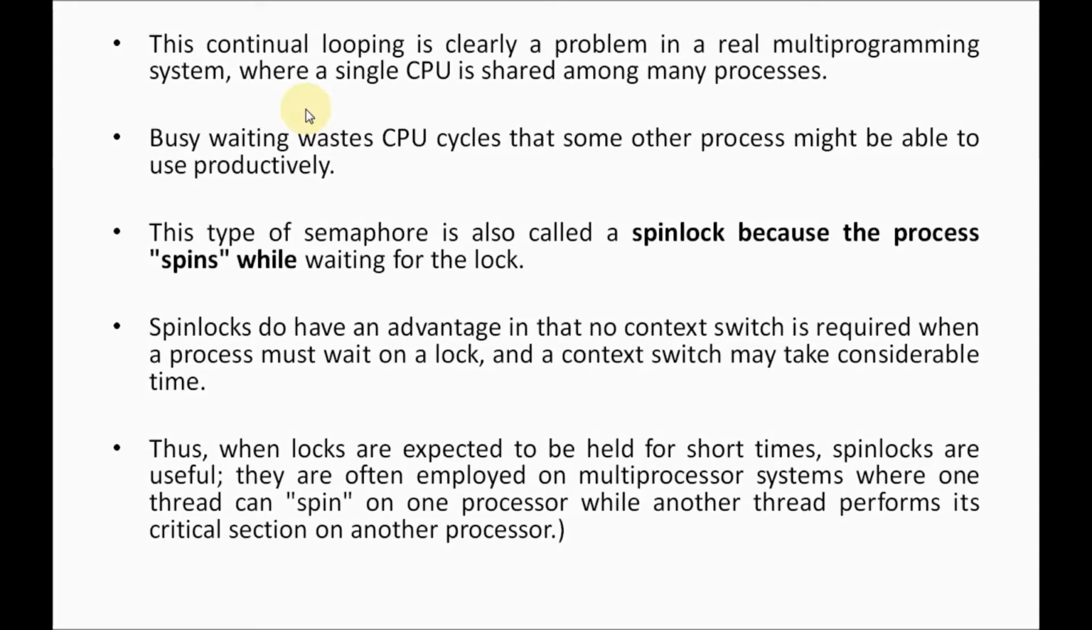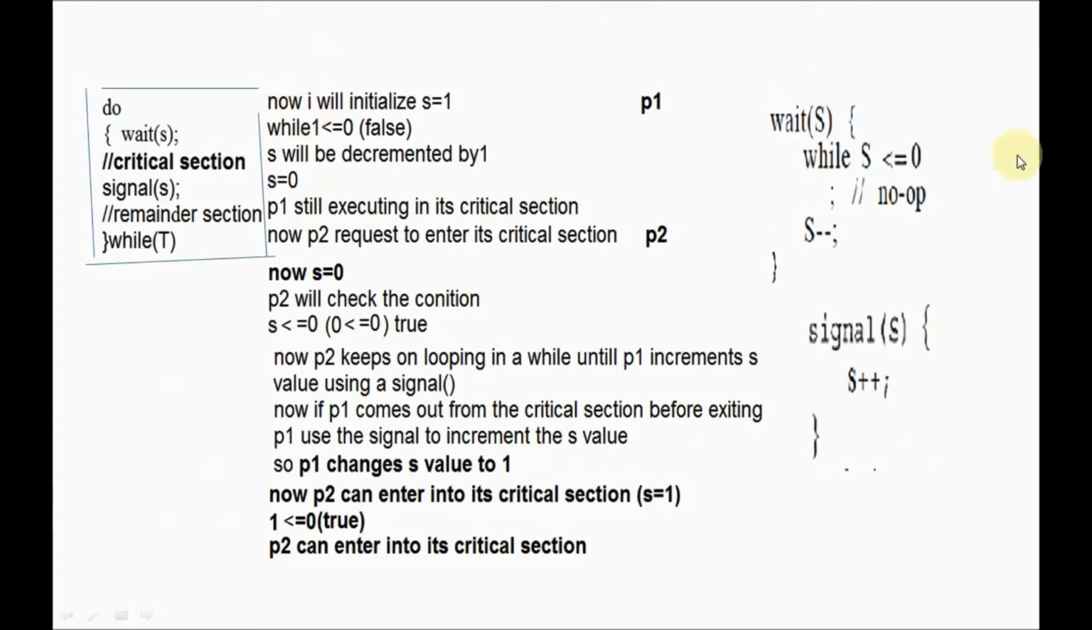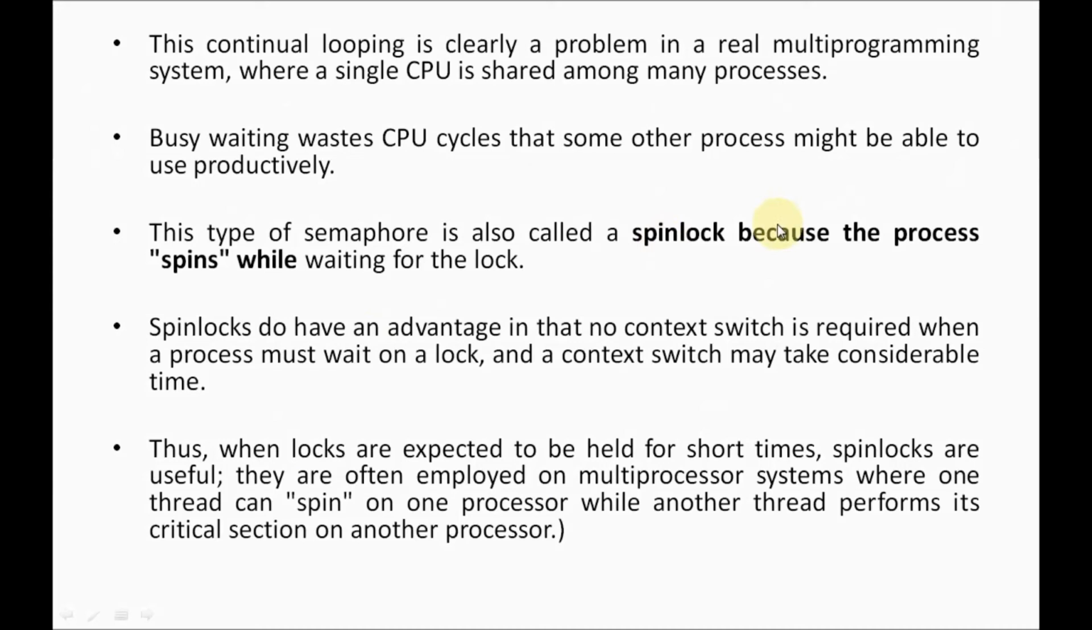And one more important thing, busy waiting is also called a spin lock. Why? Because the process spins while waiting for the lock. See here, P2 spins in the loop. That's why it is also called a spin lock.